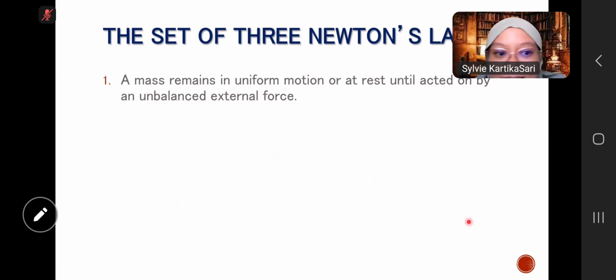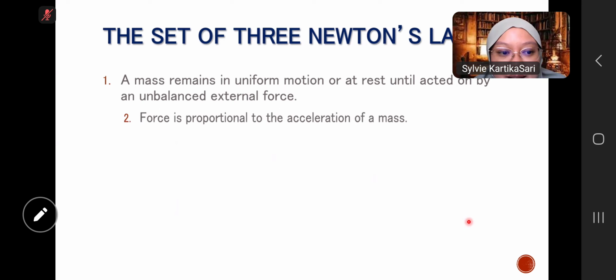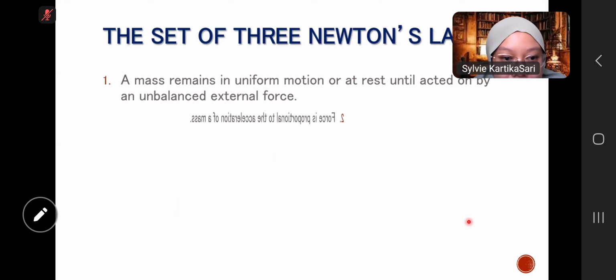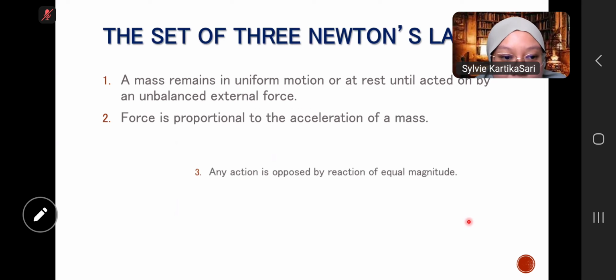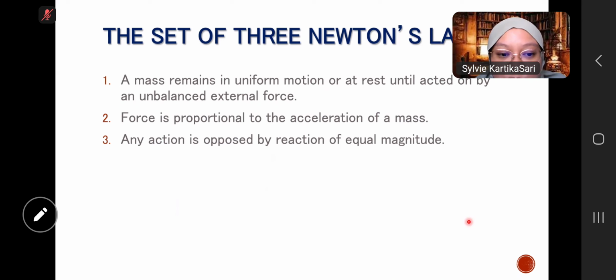First, a mass remains in uniform motion or at rest until acted on by an unbalanced external force. The second is force is proportional to the acceleration of a mass. And the third Newton's law is any action is opposed by a reaction of equal magnitude.